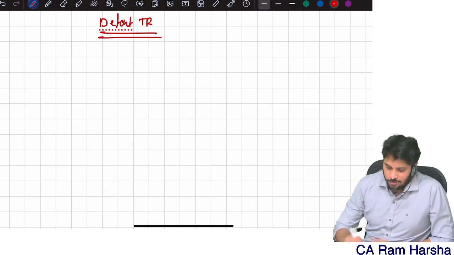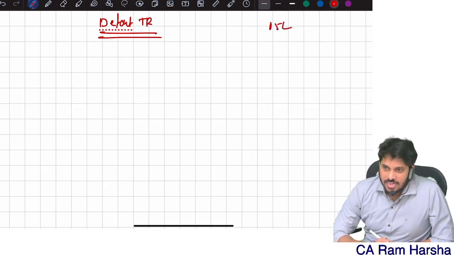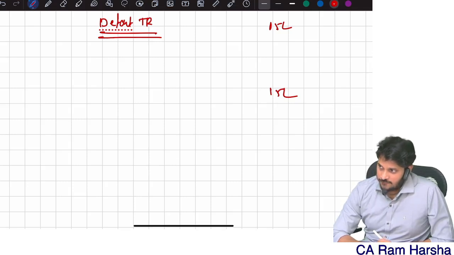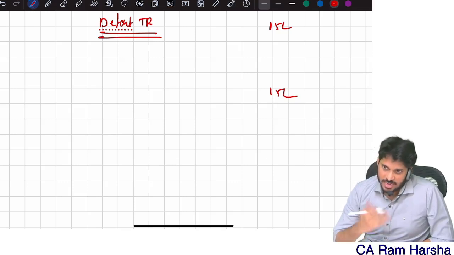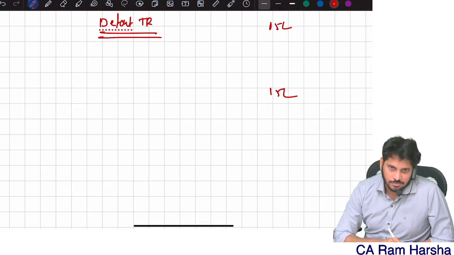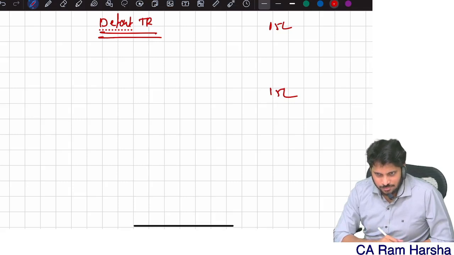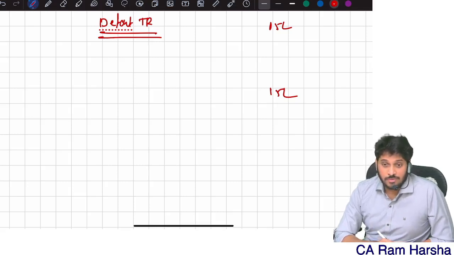For example, under the default tax regime I have 15 lakhs income, and under the optional tax regime I also have 15 lakhs income. Let us assume for the time being, as an example, that my income is 15 lakhs in both cases. Generally, income will not be the same under the two regimes; most of the time it will be different, and only in very rare cases the same.